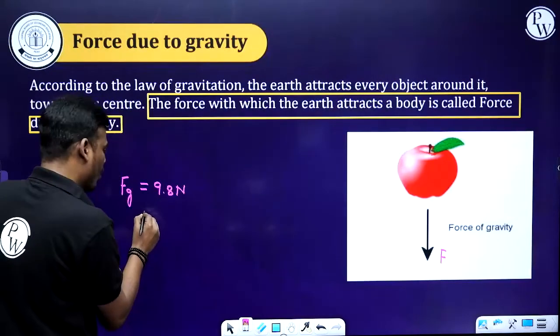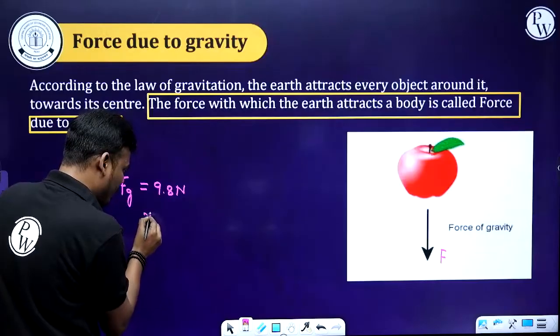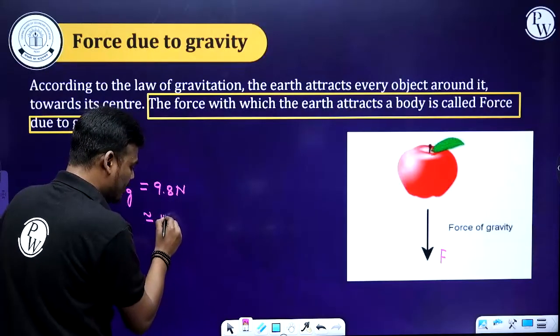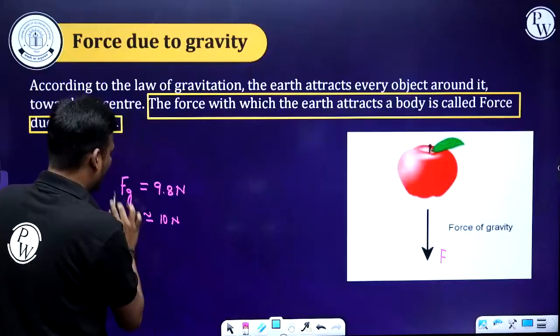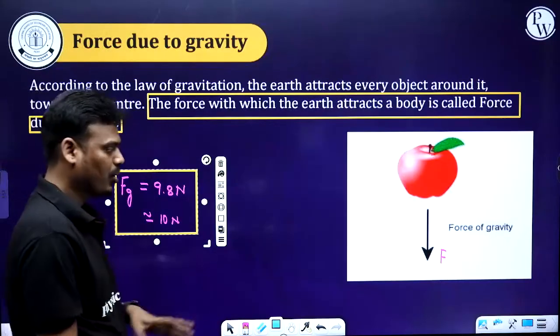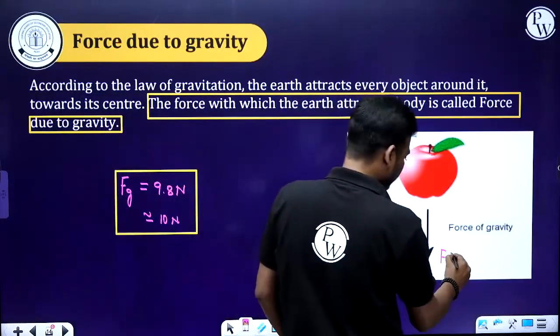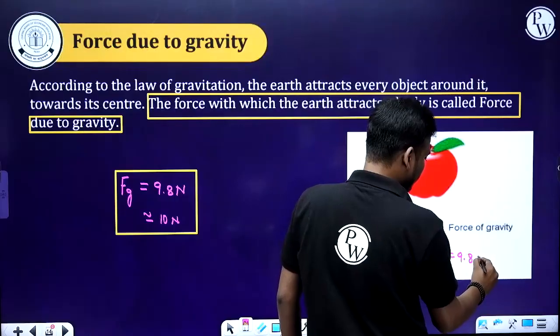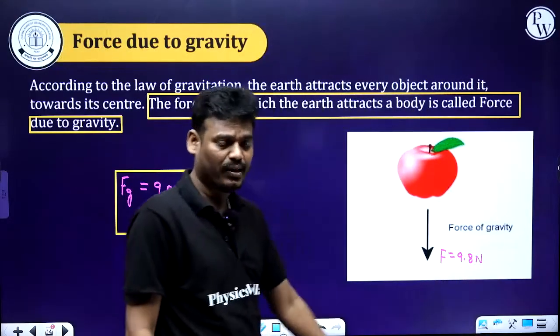So this is the precise value. For numerical purposes, approximately, we consider 10 Newton. This is the value. The precise value is 9.8 Newton, right?